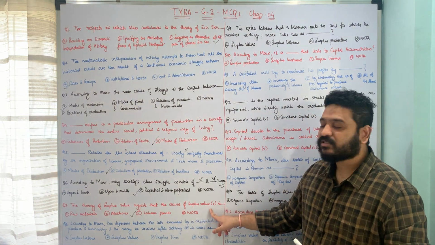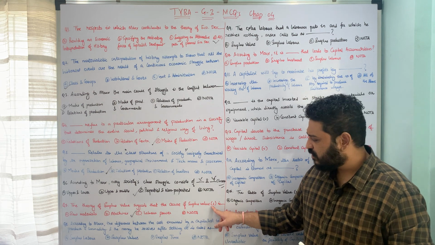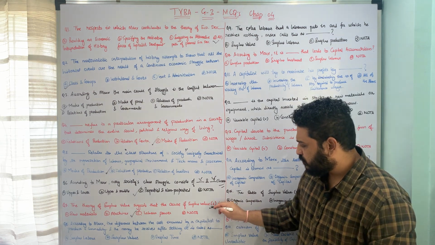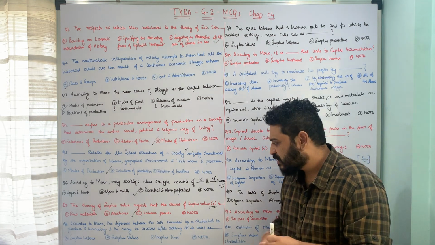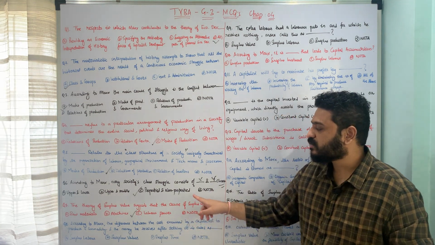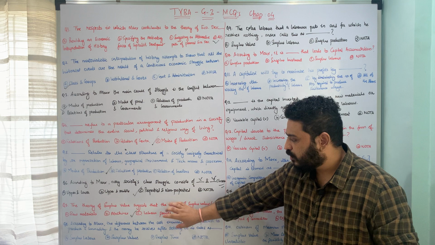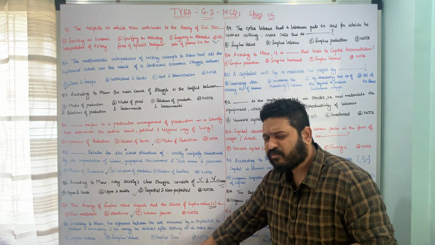The surplus value is always denoted by small s. In the brackets I have written here, I hope you can see that. So the theory of surplus value suggests that the cause of surplus value is labor power. I hope this question is clear. Let us now move to the next one.